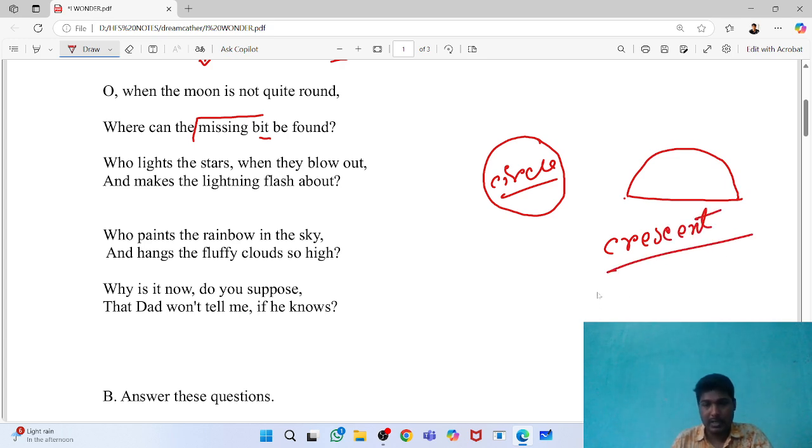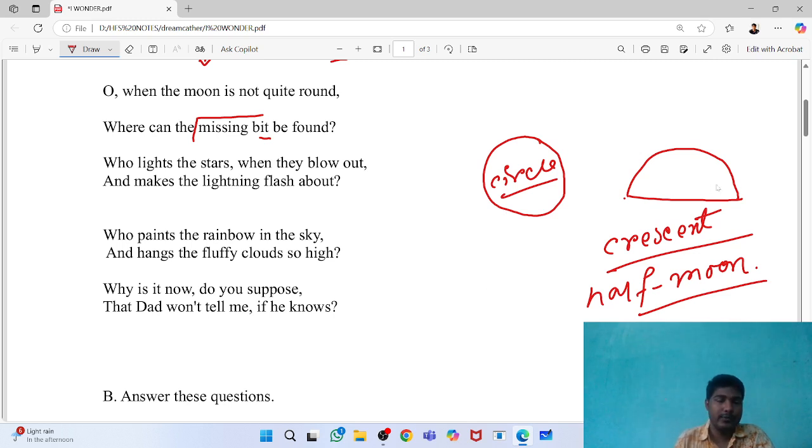Crescent. Crescent meaning half moon. What is that? Half moon. So crescent shape meaning half moon shape. Got it? It is like you are taking a round shape and it is the half portion of it, half of something, half of a circle. That is called missing bit. So that is the boy's concern.